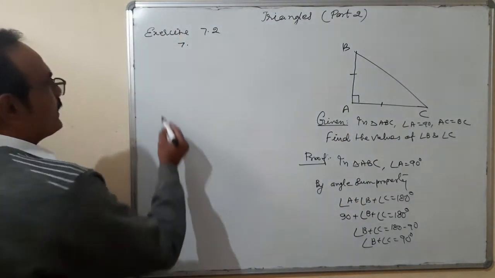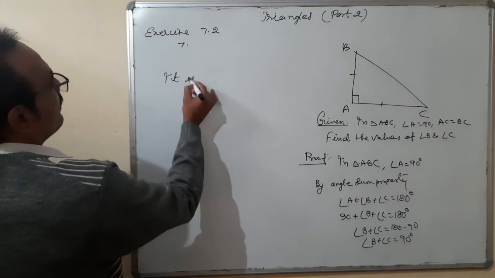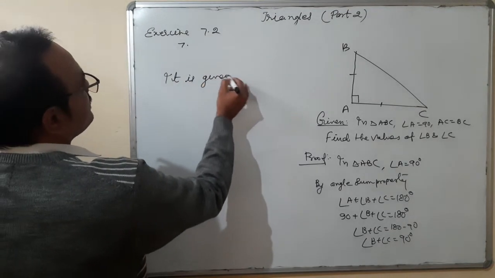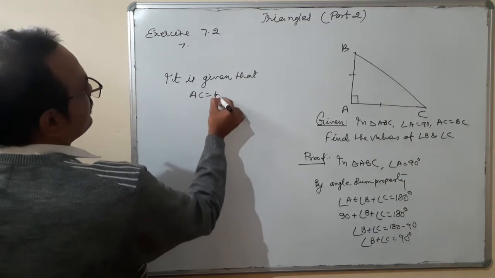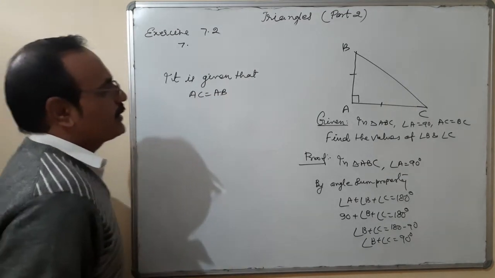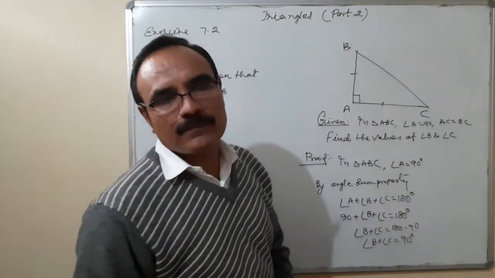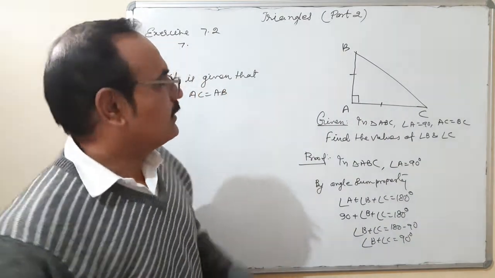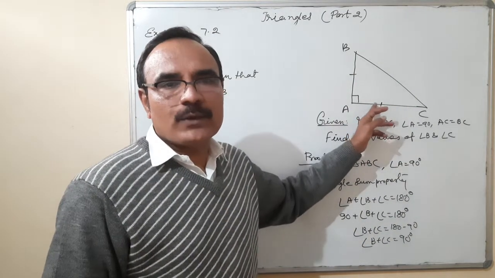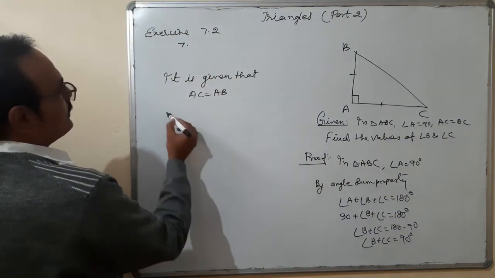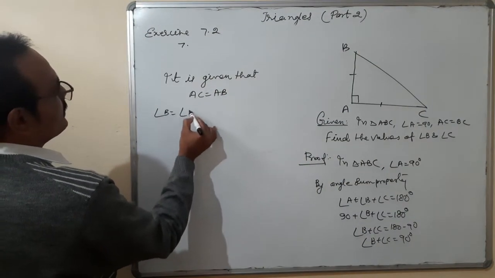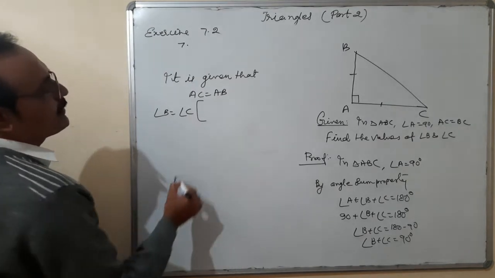Now it is given that AC is equal to AB. And opposite sides are equal, so their opposite angles are equal. So what to write here? Therefore, I can write here angle B is equal to angle C. What is the reason?